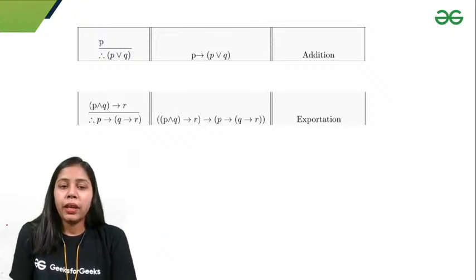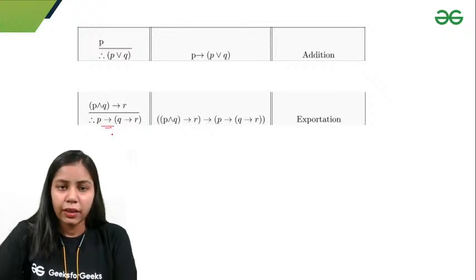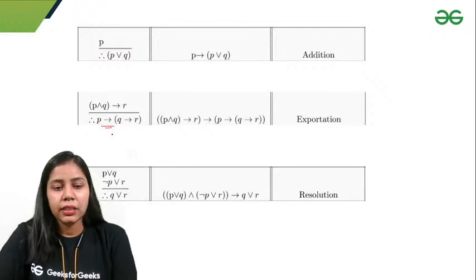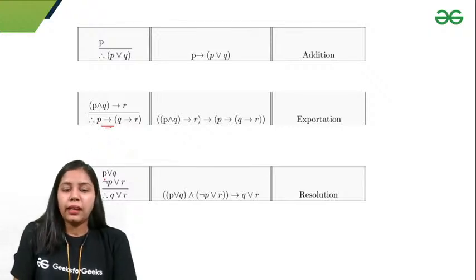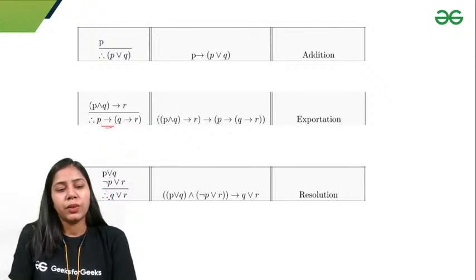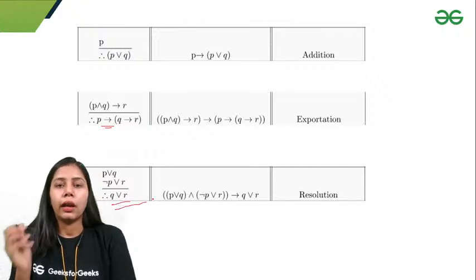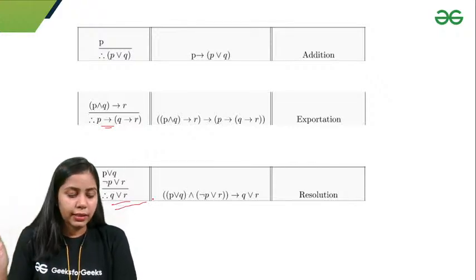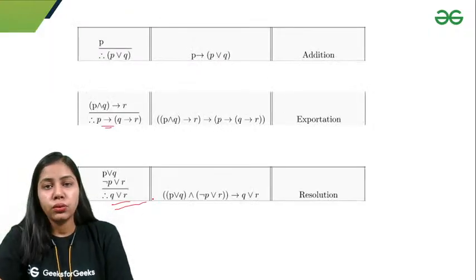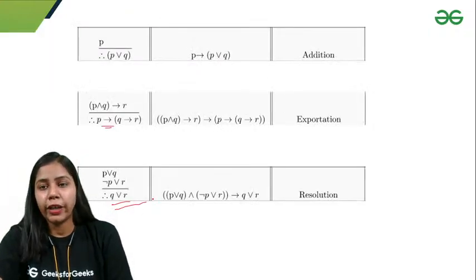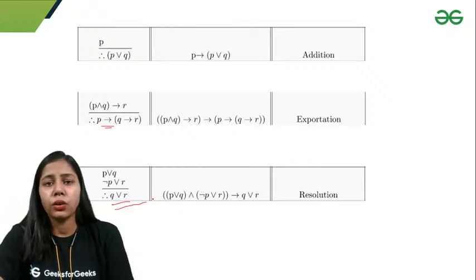Exportation is P and Q implication R. I can write it as P implication, Q implication R, right? Next thing is resolution. P or Q, negation of P or R. Let's suppose that P and negation P get cancelled, you are left with Q or R. You can remember resolution like this, right? Okay, so these are the rules you can use to find out the conclusion, right?